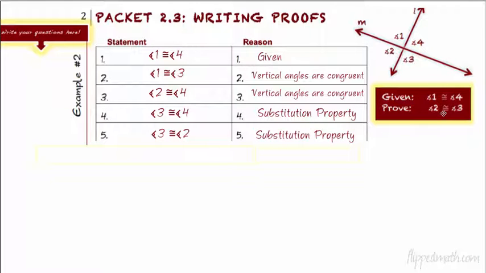But that's not the same as 2 is congruent to 3. It's close, and we're almost there, but that's not the same. So what you're going to have to do, you're going to have to write a number 6 underneath the table. And you're going to have to, what's the next step?